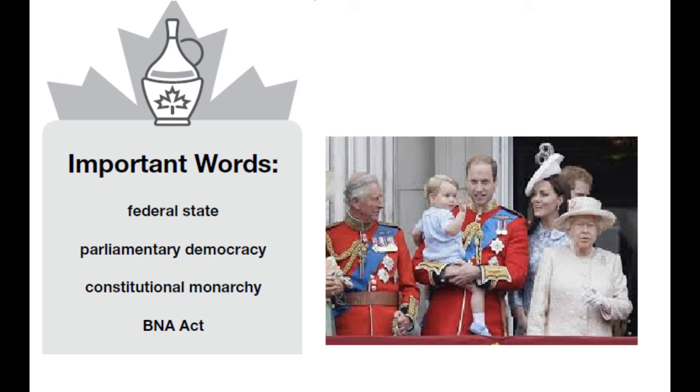We have a federal state because we're a country made up of provinces and territories. We have a parliamentary democracy because we elect members to go to Ottawa, to the Parliament building, and to discuss and make laws. And they're ratified or overseen by our monarch, the Queen, but she can't make laws or rules. She must follow the Constitution that's been written in Canada.